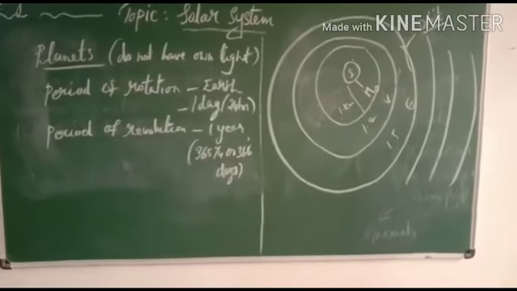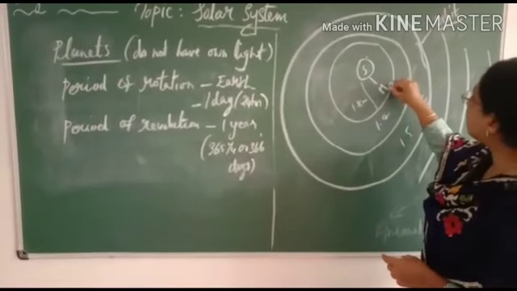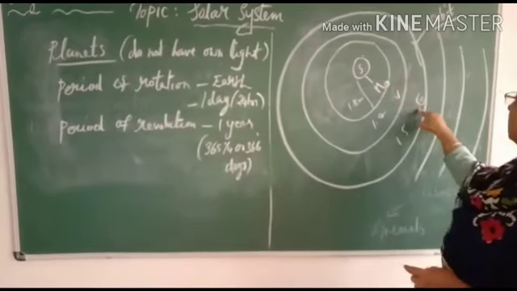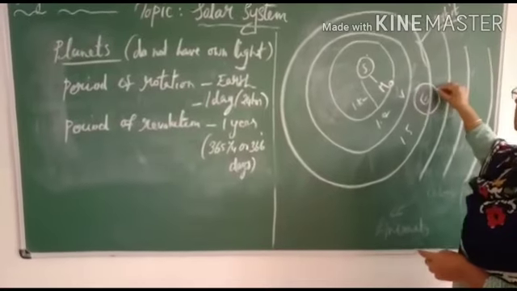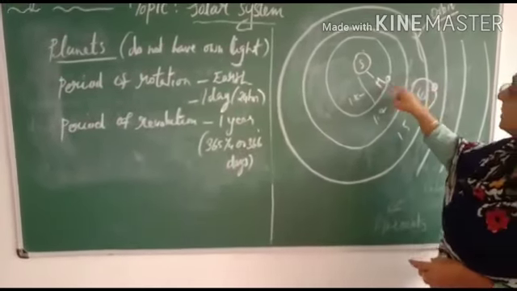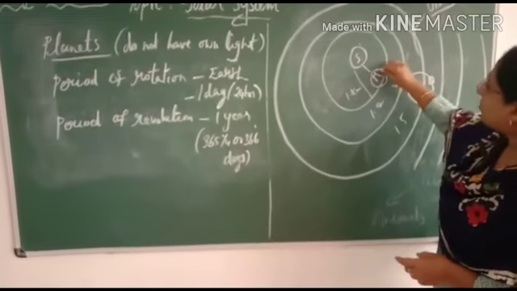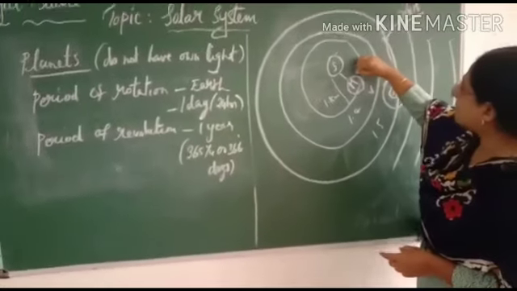Clear? What about the satellite? Mercury has no satellite of its own. If you take Earth, you know there is one moon. This moon is known as a natural satellite. In the case of Mercury, there is no moon.